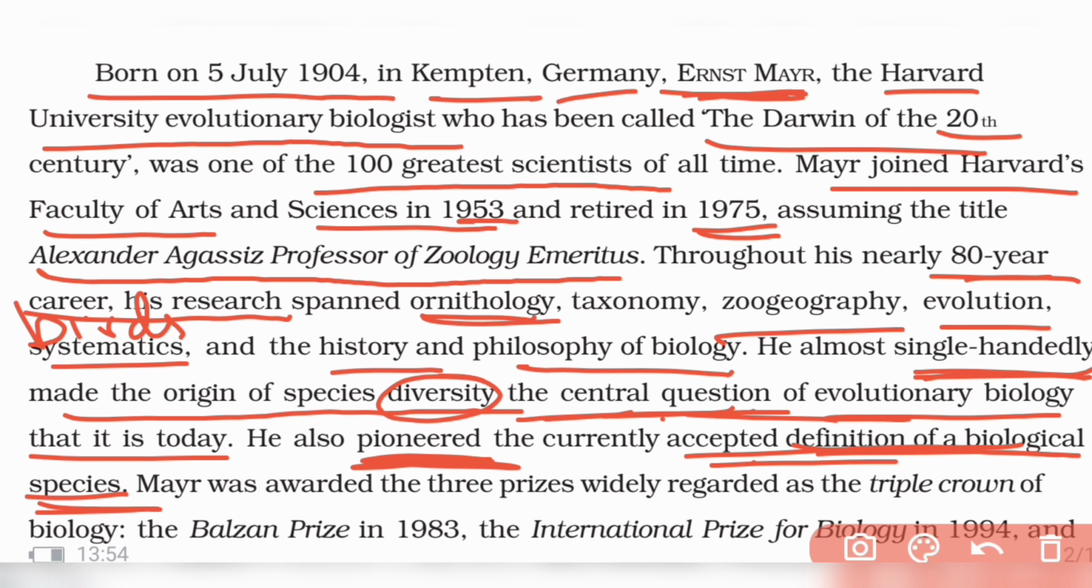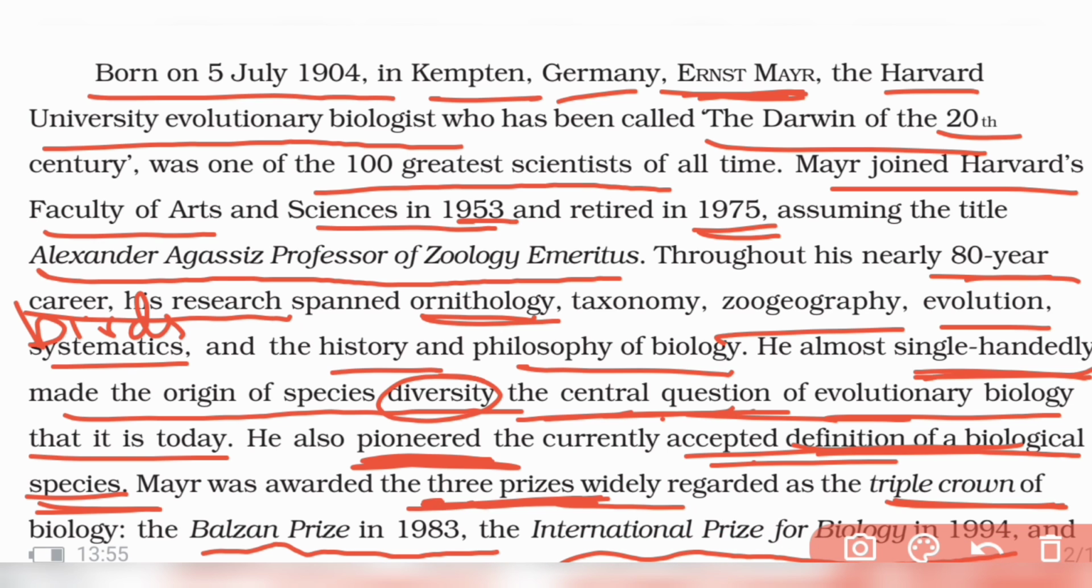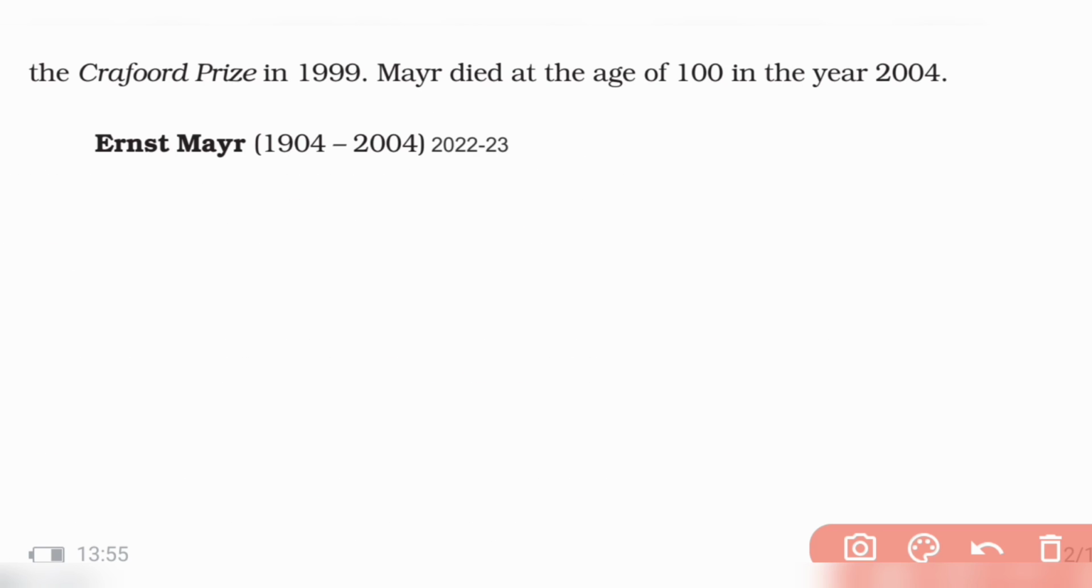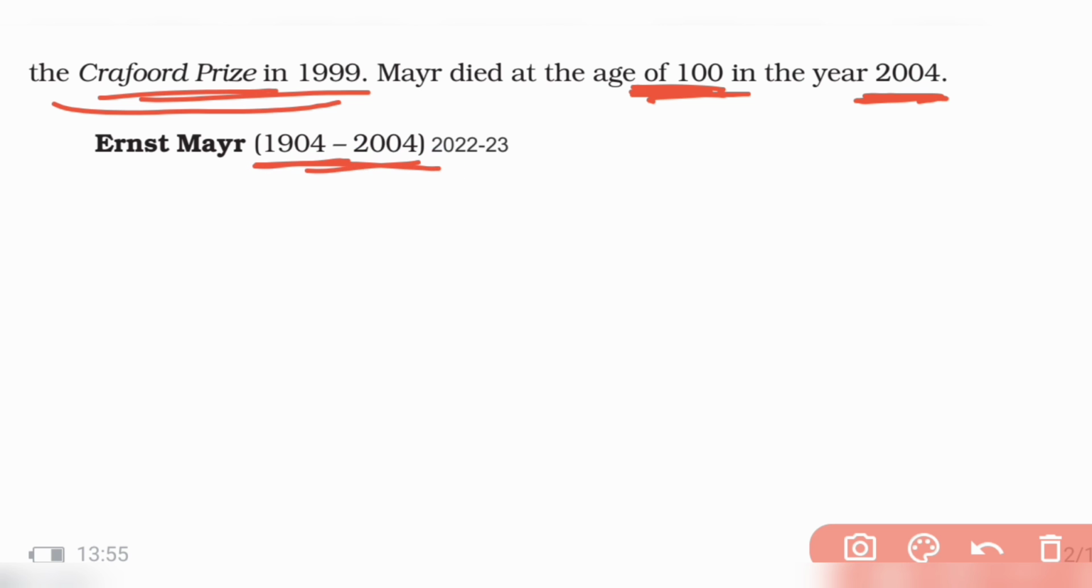He gave the definition, and Mayr was awarded 3 prizes, which are called the triple crown of biology. So what are the three prizes? You must know: the Balzan Prize in 1983, the International Prize for Biology in 1994, and the Crafoord Prize in 1999. Mayr died at the age of 100. So Ernest Mayr lived from 1904 to 2004.